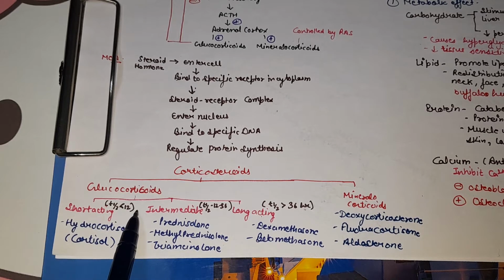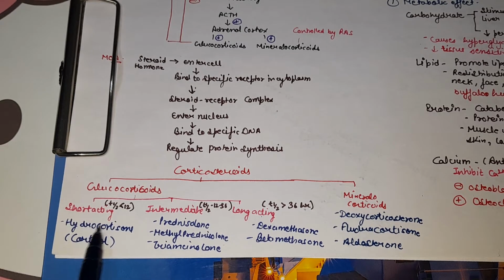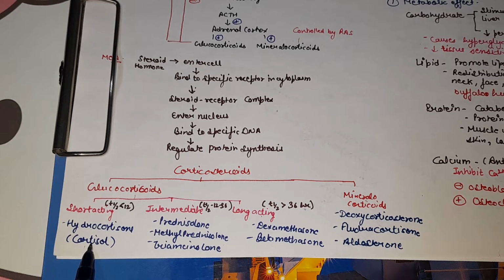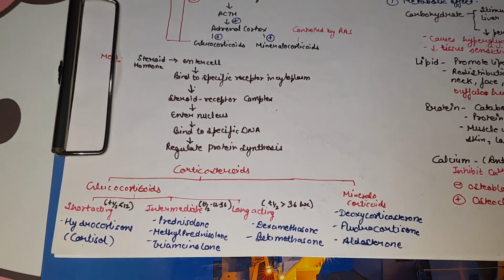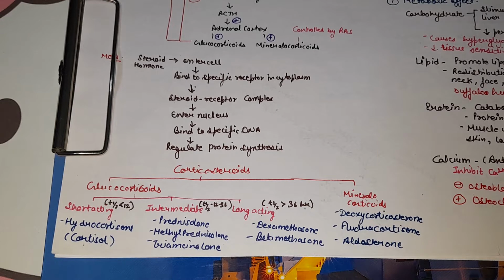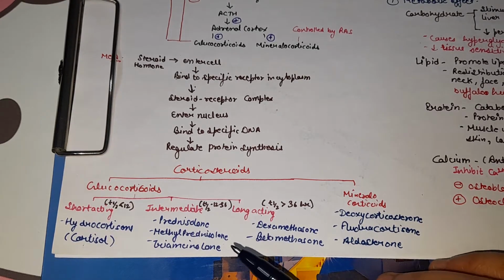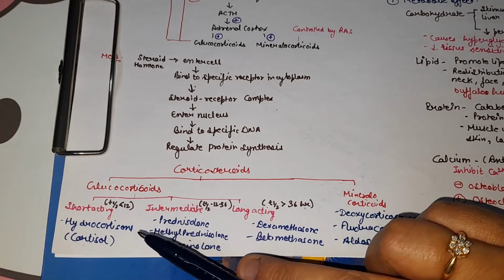So in short acting glucocorticoids, the drugs are hydrocortisone and cortisone. Hydrocortisone is also known as cortisol. It has a rapid onset but short duration of action, and it is the drug of choice for the replacement therapy in cases of acute adrenal insufficiency, because as it has a short duration of action, it is used in the replacement therapy of acute adrenal insufficiency.